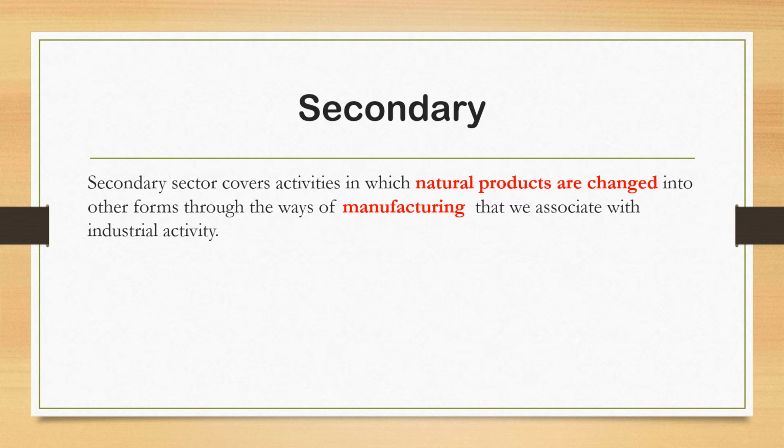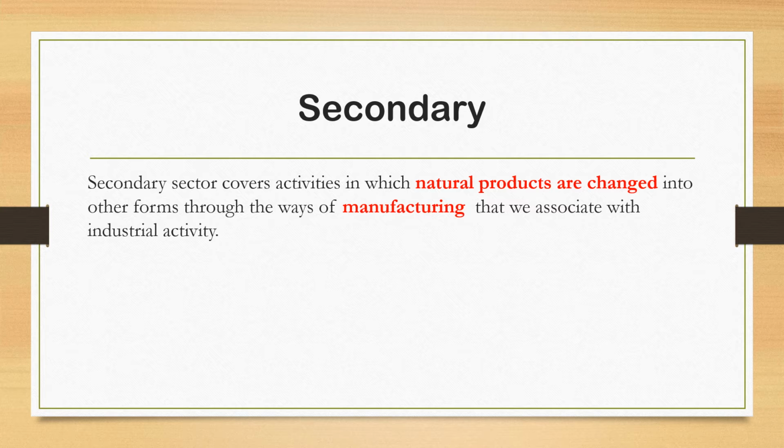So, secondary sector covers activities in which natural products are changed into other forms through the ways of manufacturing that we associate with industrial activity. Secondary sector's activities are the industrial activity through which we are getting the money. Clear? In secondary sector, we are using the raw materials which we are getting from the primary sector.